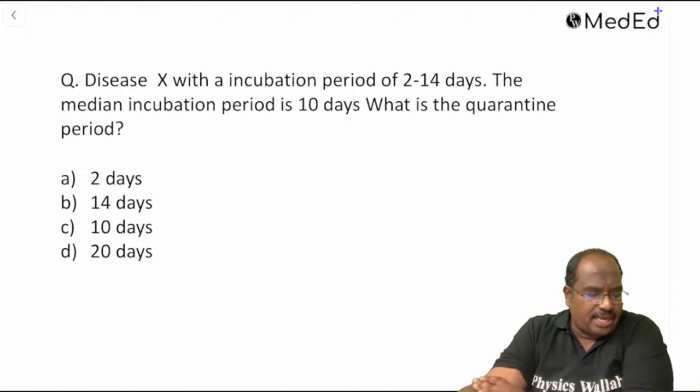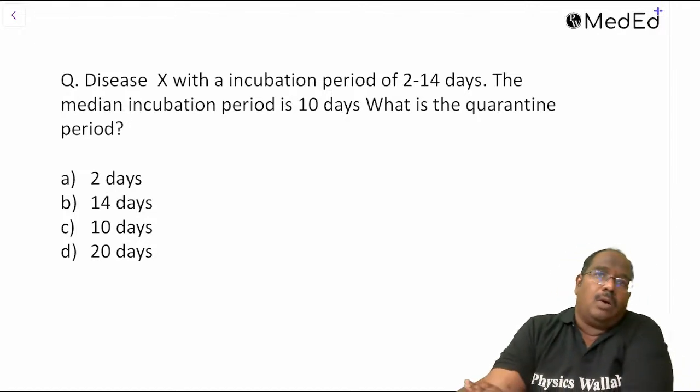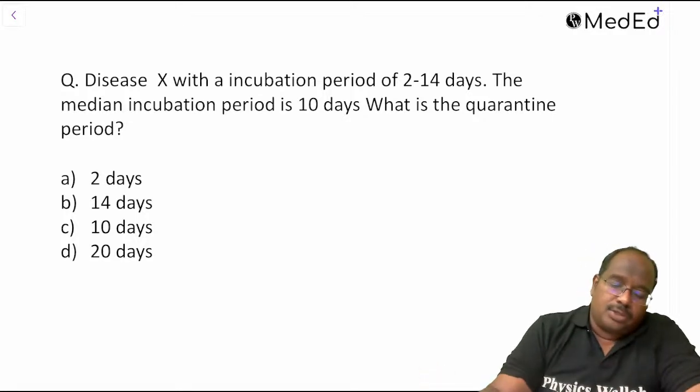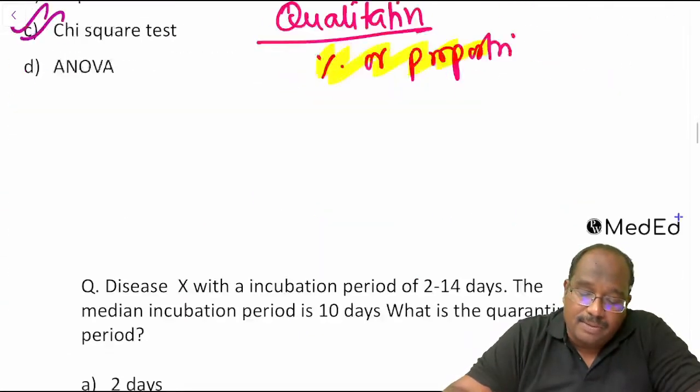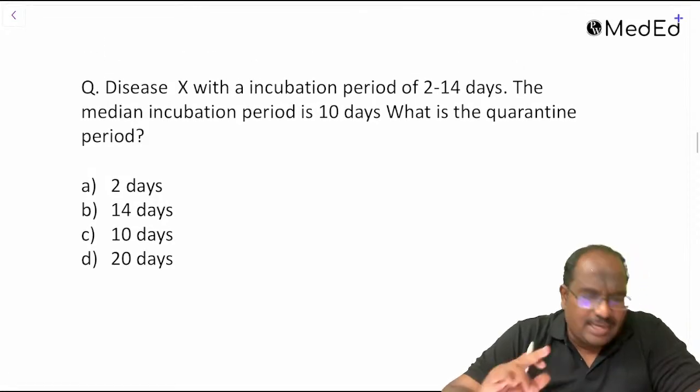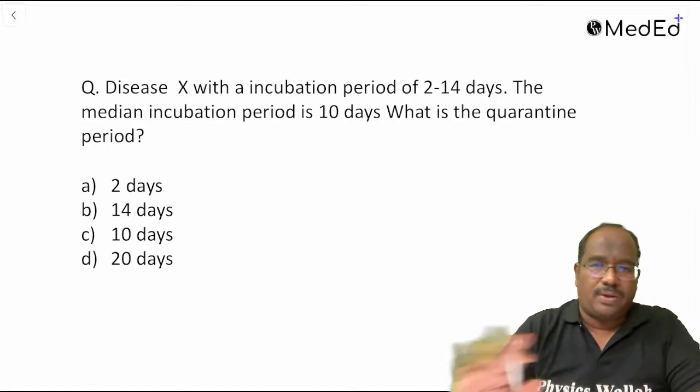They asked about the relationship between disease and outcome. So if you want this as correlation, it should be two quantitative variables. Whatever you ask, I think it finally comes as chi-square only. Unless it is quantitative data, it is chi-square only.